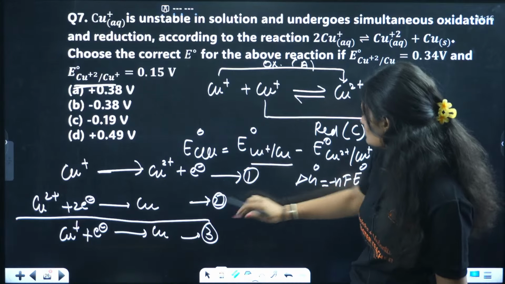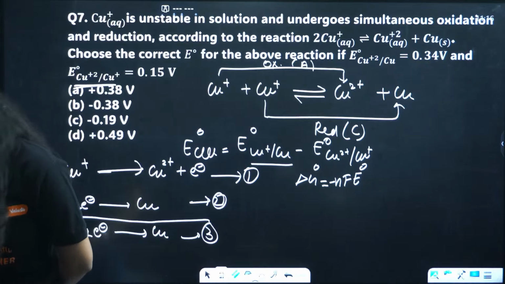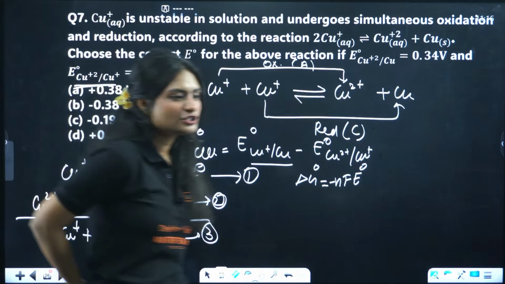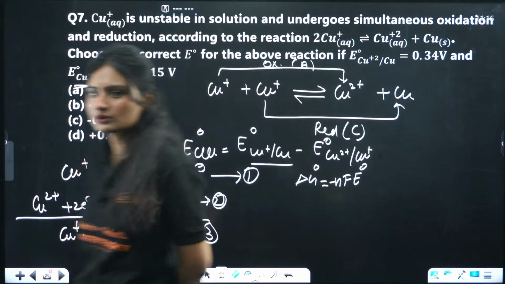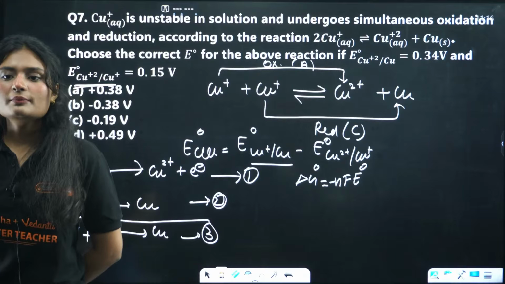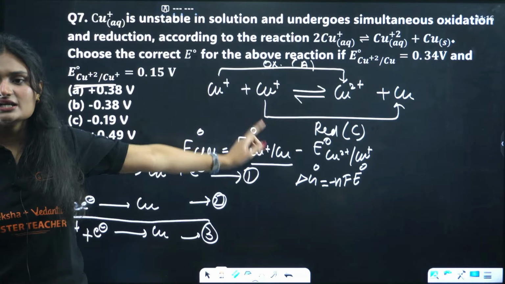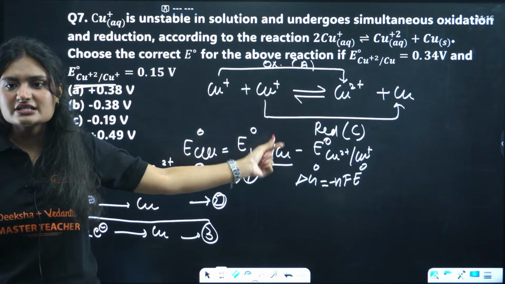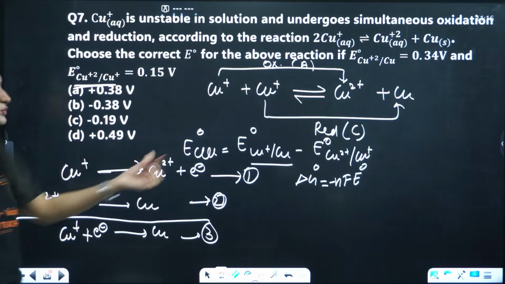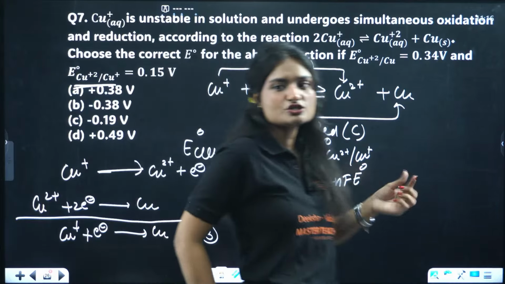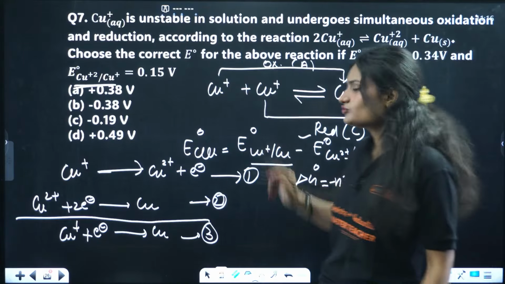If we add 1 and 2, okay, 1 minute. It's a little confusing question. No, it's not actually. We just need to find the data. People blindly solve it. If you solve it blindly, you will get an answer from this only. That's actually an issue. You need to figure out first what data we need. If this is the reaction happening, which is getting oxidized, which is getting reduced, you write that down simply. And then you calculate it for this one. This value you need to find. We are doing the calculation solely for this because this value we already know. We need to find this value only.